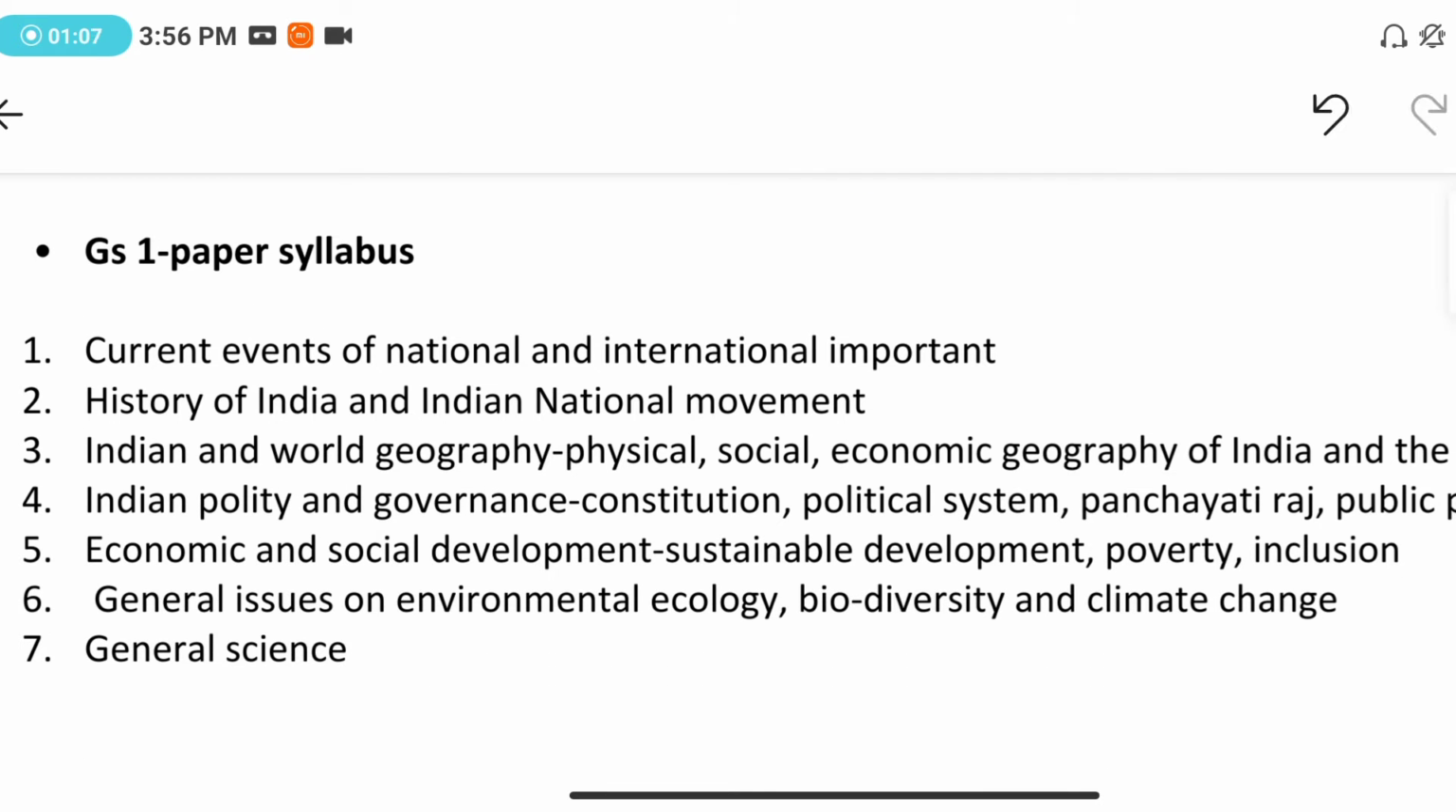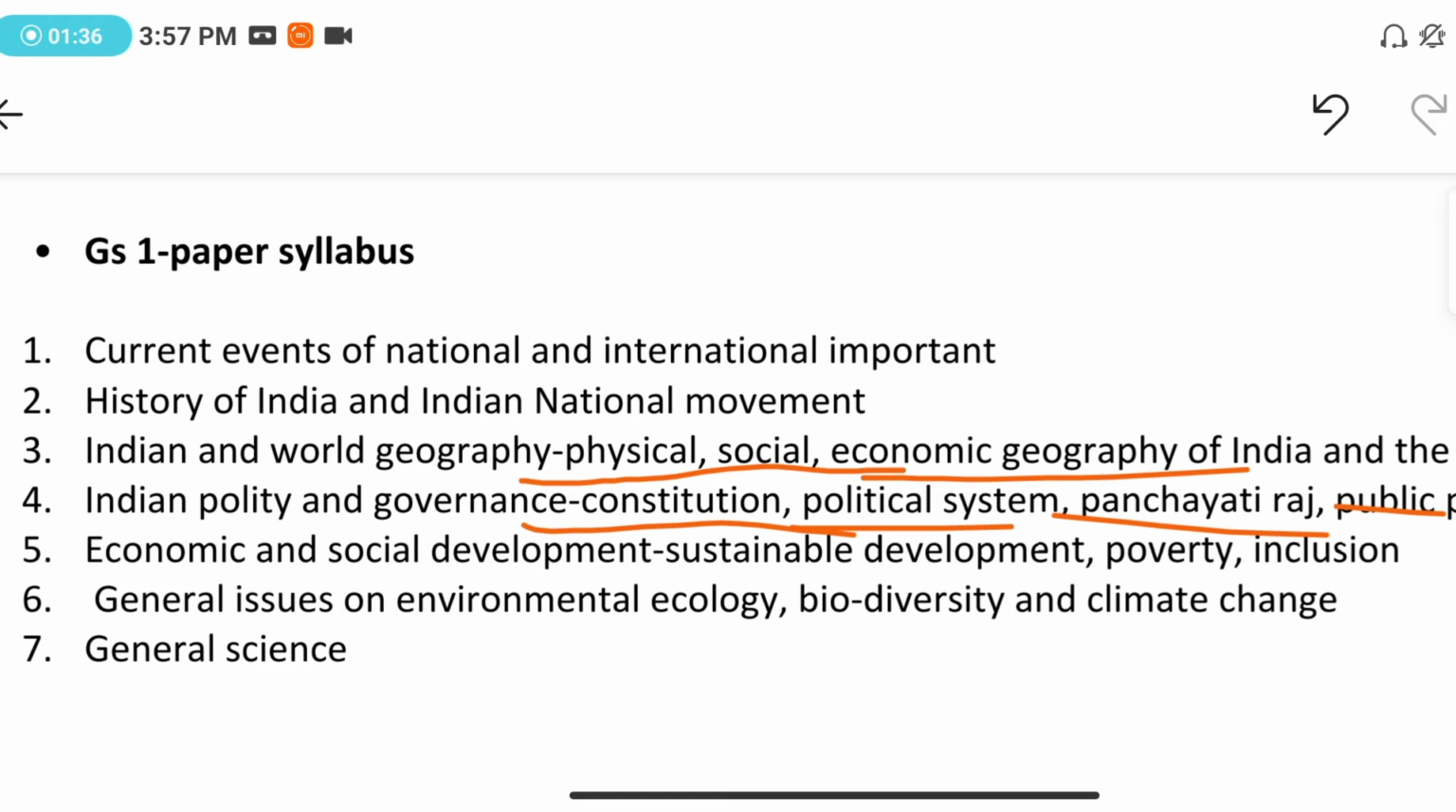The syllabus of GS1 is current events of national and international importance, history of India and Indian national movement, Indian and world geography. Under this we'll be covering physical, social, economic geography of India and the world. And then comes Indian polity and governance. Under this: constitution, political system, panchayati raj and public policy. You have to be concentrating on these topics.